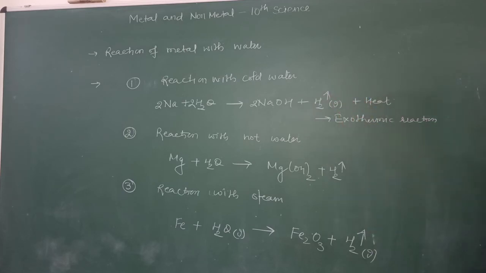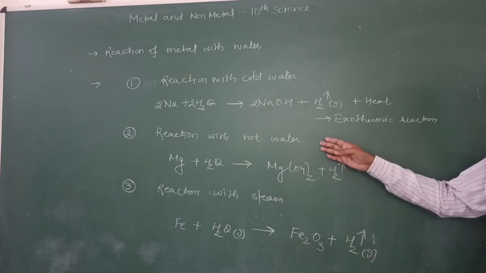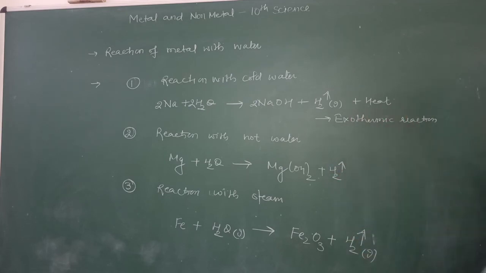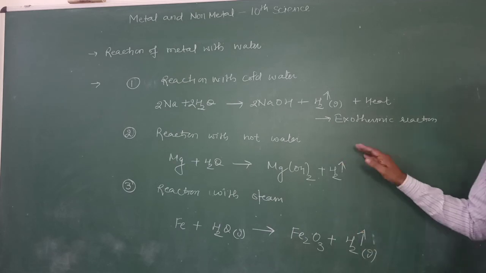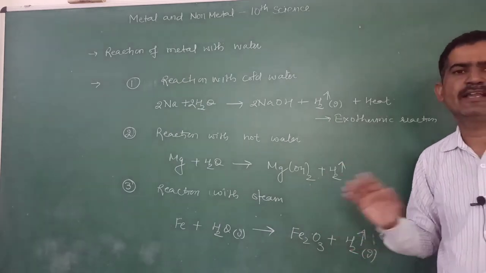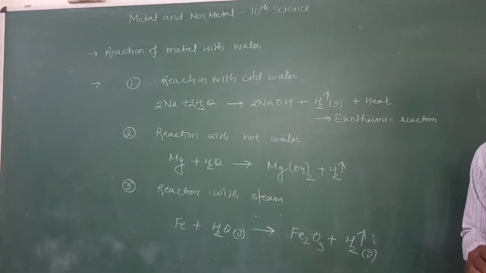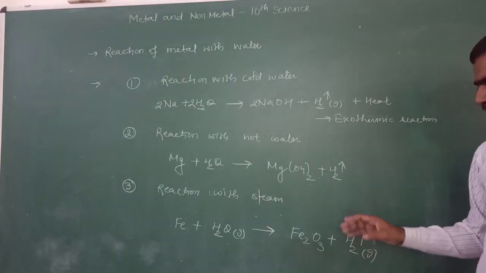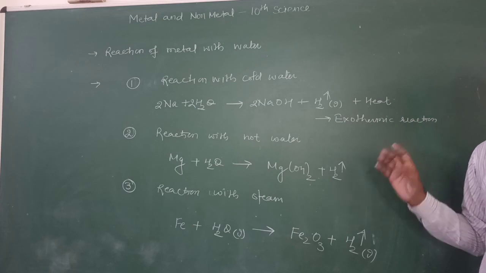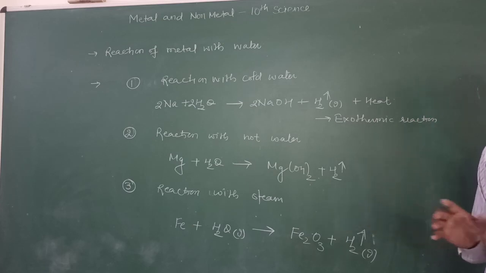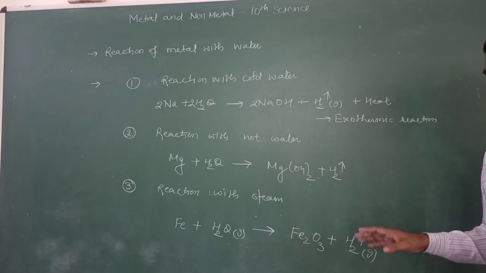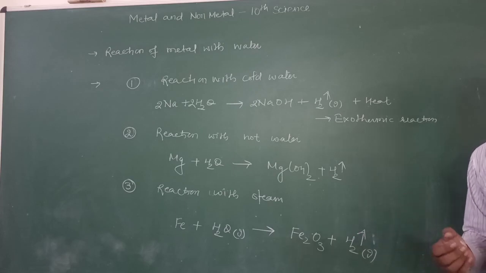On the other hand, magnesium reacts with hot water and is less reactive than sodium and potassium. That's why it does not catch fire. On the other hand, iron and aluminum are the least reactive and produce very little heat. There is no reaction between the hydrogen and the heat. It does not start to burn.